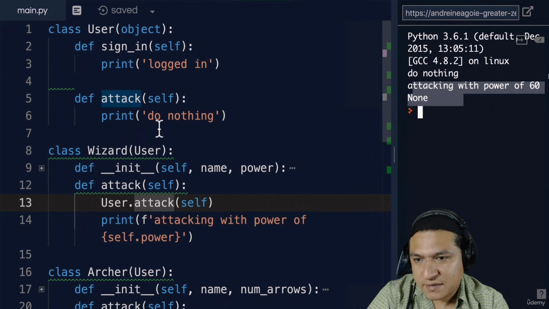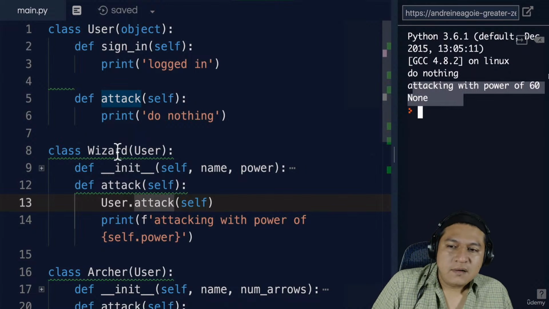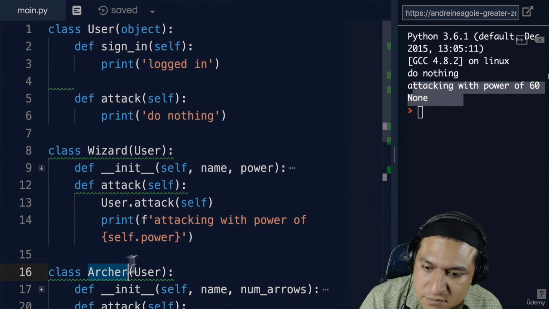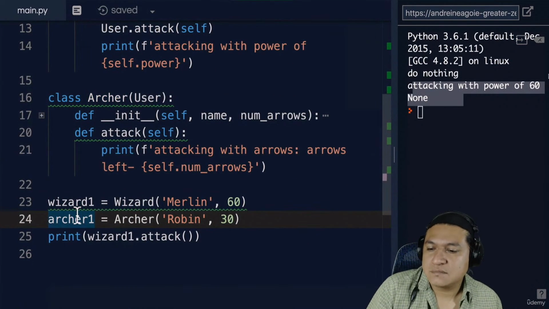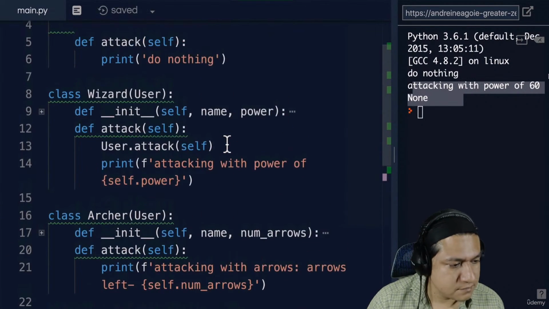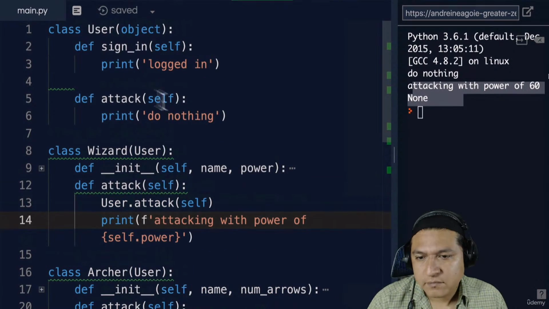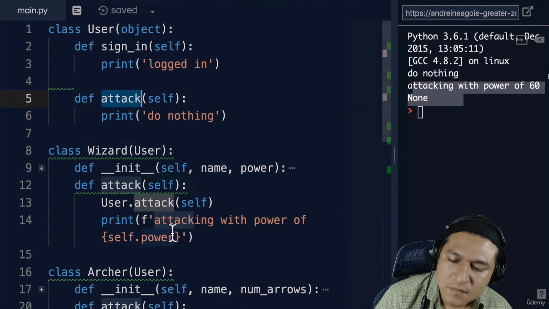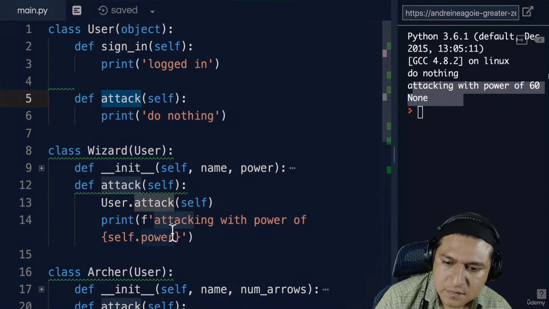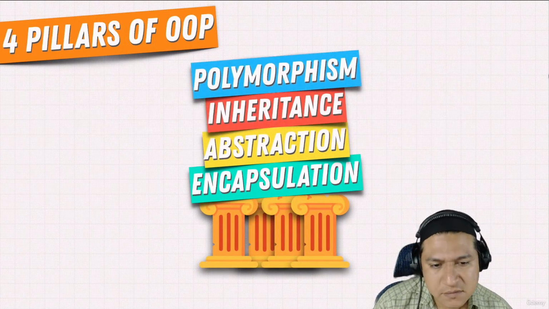So polymorphism allows us to have many forms. It is the ability to redefine methods for these derived classes, that is wizard and archer. An object that gets instantiated can behave in different ways based on polymorphism. And this is useful because we are able to modify our classes to our specific needs, but also not have to repeat ourselves in case we want to use something like attack from user inside of wizard. So there you have it, the 4 pillars of OOP: encapsulation, abstraction, inheritance, and polymorphism.